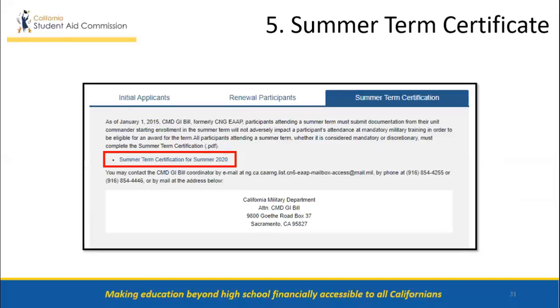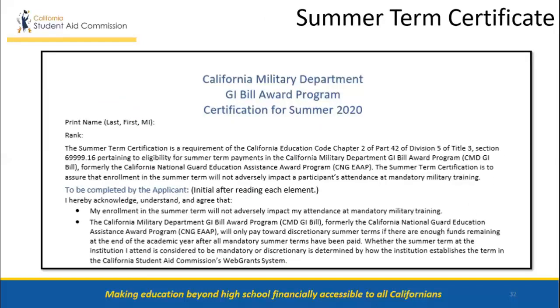If a student attends the discretionary summer term, the student will only be eligible to receive award funds if the CMD GI Bill award program has enough money remaining at the end of the academic year. There is no guarantee the student will receive this funding. Whether a term is considered mandatory or discretionary is determined by how the institution set up the summer term in CSAC's web grants system. Students will complete the one-page form.